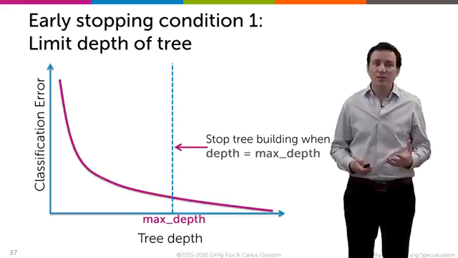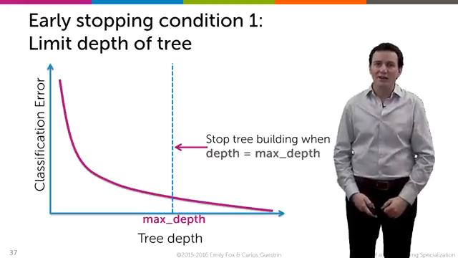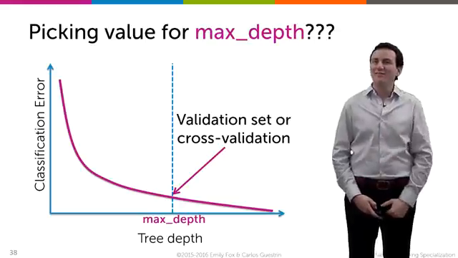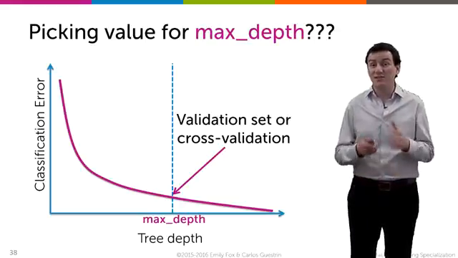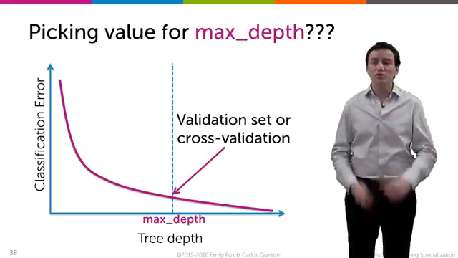And just like any other magic parameter in machine learning, you have to figure out how to pick it. And the answer is validation set or cross-validation. Never use a validation set. No, sorry, never use your test set to pick your magic parameters. So this is what you have to do with max depth.